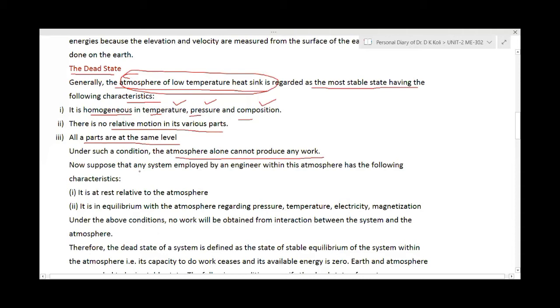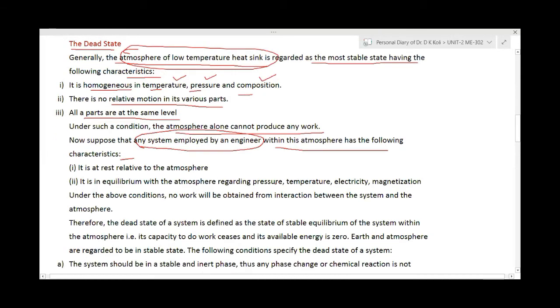Now suppose any system employed by an engineer, within this atmosphere, has the following characteristics. What are the characteristics? First, it is at rest with respect to motion.